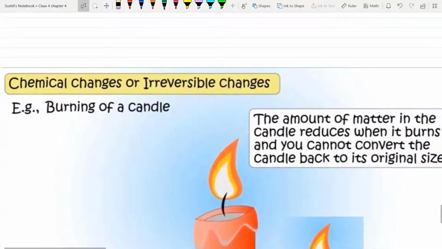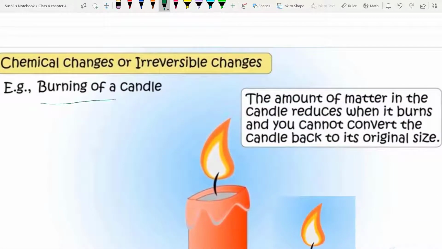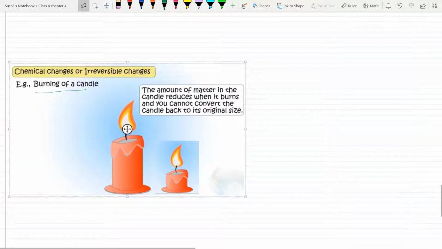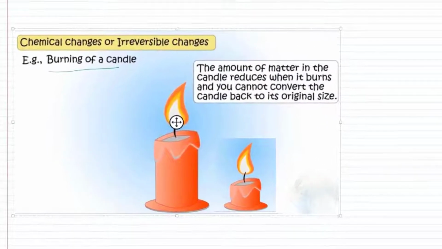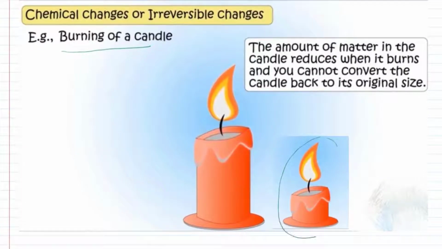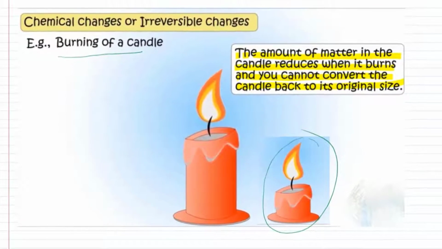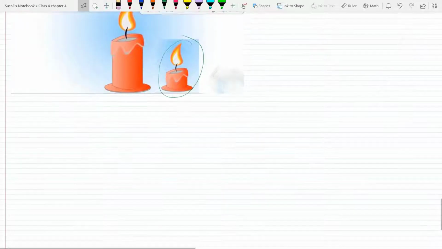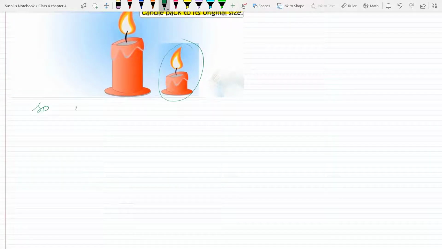Another example of chemical change is burning of candle. When we burn a candle, after some time its size reduces. The amount of matter in the candle reduces when it burns, and you cannot convert the candle back to its original size. So it is also a chemical change.